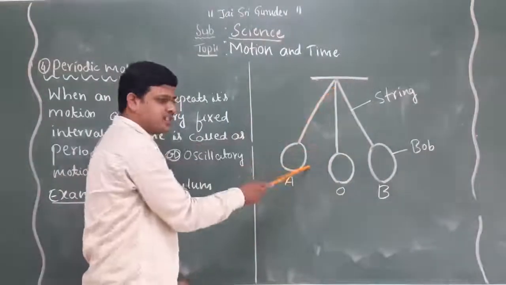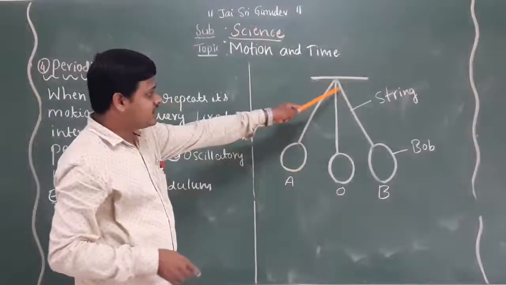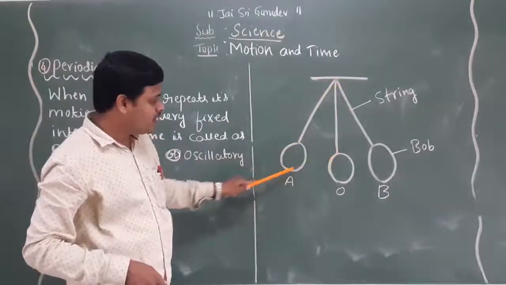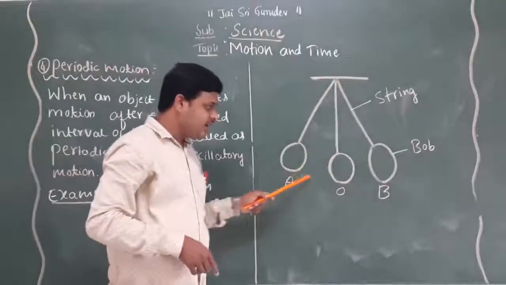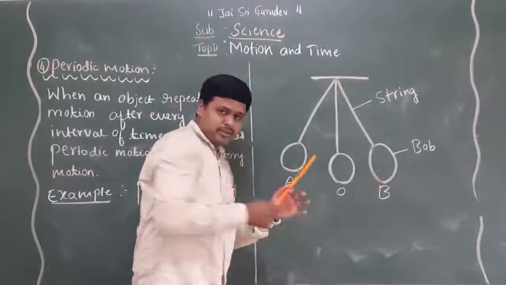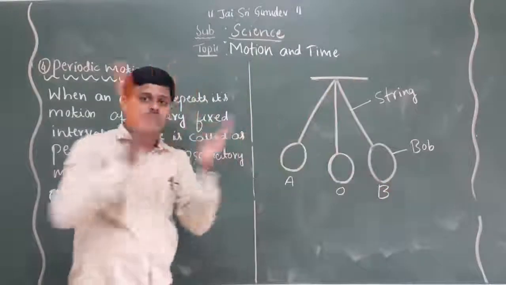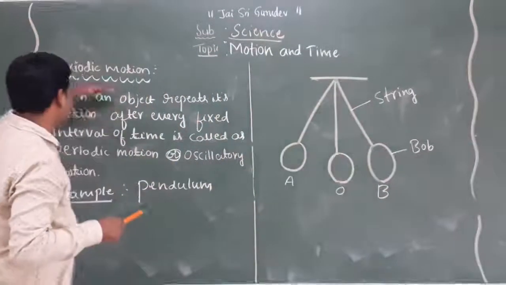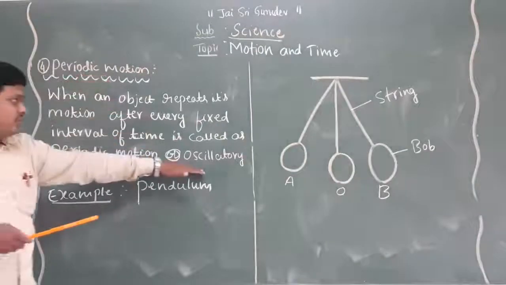If you take this picture here, the string is attached at the fixed point, and the movement takes place towards A, and again it reaches the middle O, and again it reaches B. So it comes and goes, comes and goes. That is what we call periodic motion or oscillatory motion.